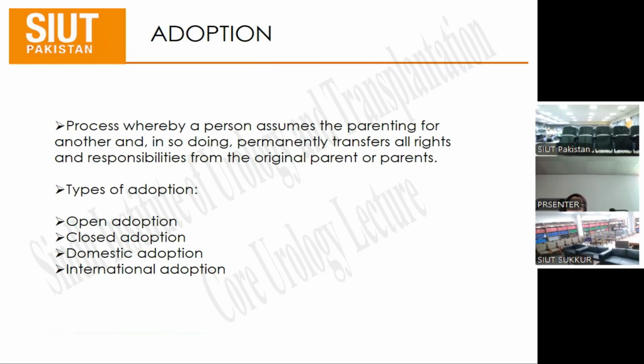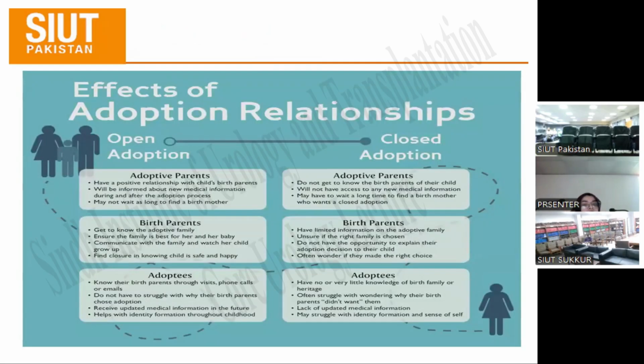There are multiple types of adoption. It could be open, closed, domestic, and international adoption. The difference between open and closed adoption is that in open adoption, the adoptive parents are generally known to the actual parents who are giving birth, and the baby who is being born will also have a right to know the actual parents and the adoptive parents, and will know the medical reports and any medical records.